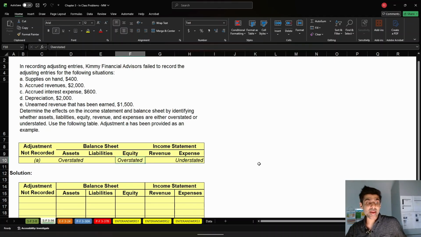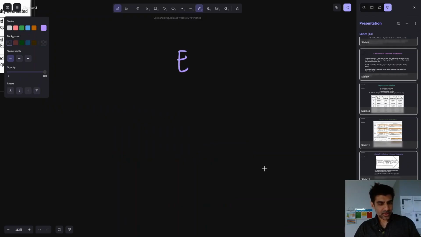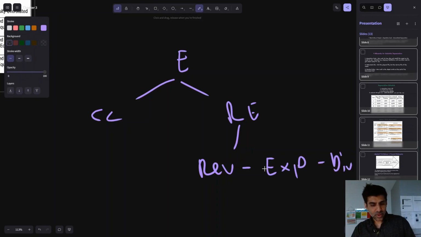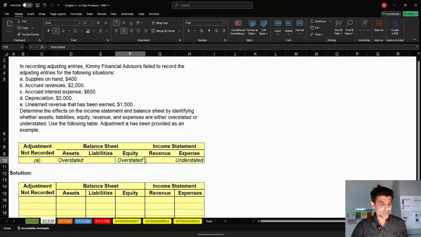balance being overstated. Why? Because equity, as we know, you're going to have contributed capital, you're going to have retained earnings. This is equal to your revenues minus your expenses minus dividends. So if you understate this, if you don't include enough expense, that means your retained earnings is going to be too high because your net income is going to be too high, which means your equity is going to be too high. It's going to be overstated. That's where this overstated comes from. So let's do a couple more.